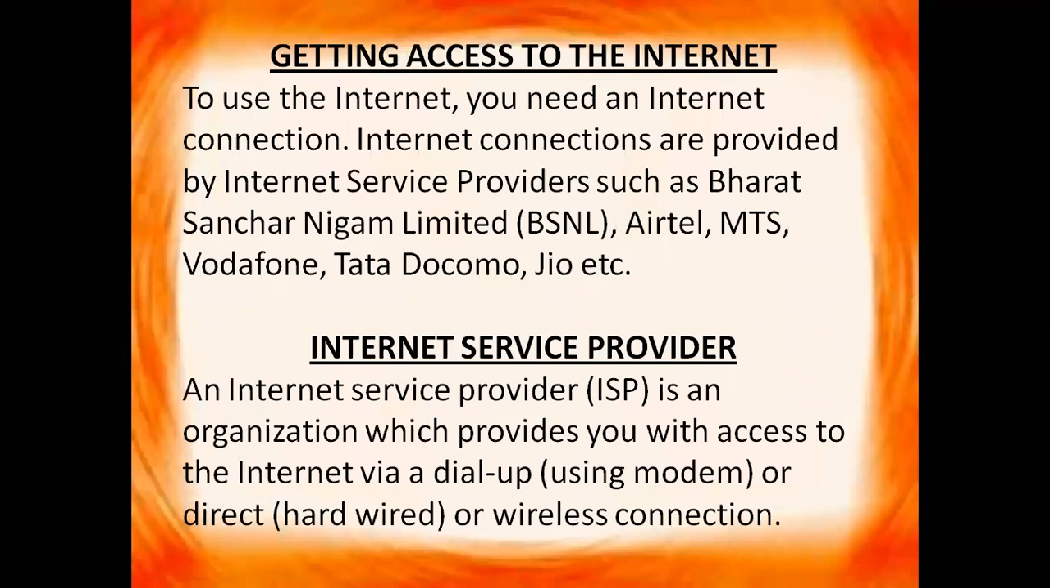Getting access to the internet. How we can get access to the internet? To use the internet you need an internet connection. Internet connections are provided by internet service providers such as Bharat Sanchar Nigam Limited, that is BSNL, Airtel, MTS, Vodafone, Tata Docomo, Jio, etc. So in order to use the internet, you have to take services from the internet service providers. These are the companies which provide the internet access to the users on the basis of some amount, right?